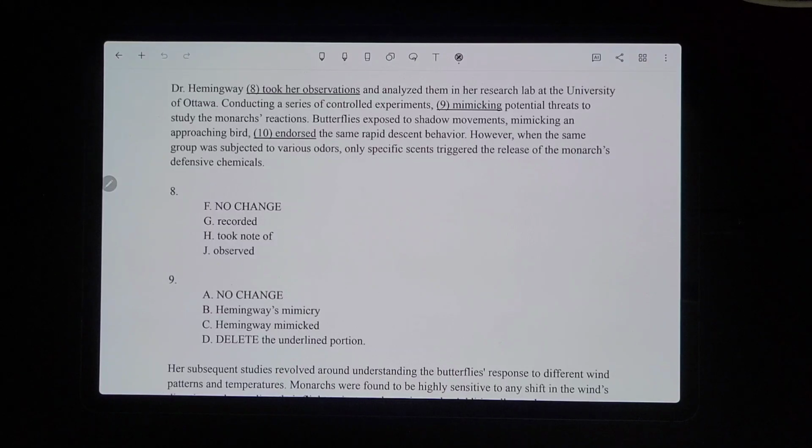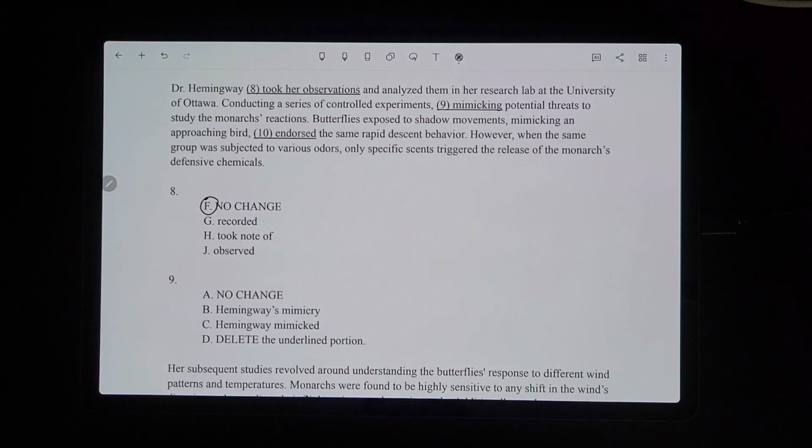If you just picked, for instance, G, it would say Dr. Hemingway recorded and analyzed them in her research lab at the University of Ottawa. That's very vague. We wouldn't know what it's talking about. We need that clarification of observations. So it would have to be F.